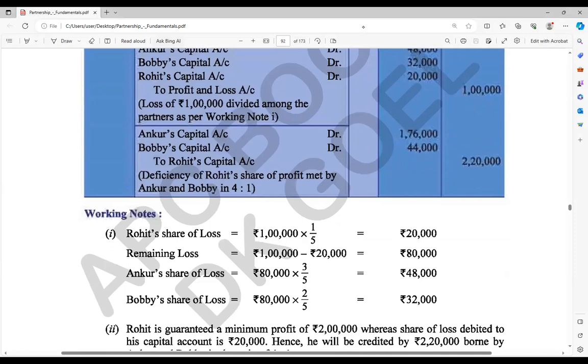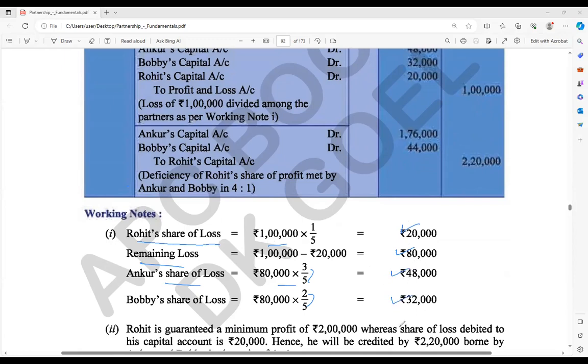Now see, as per the loss, we are calculating 1/5 in the working note. So Rohit's loss will be 20,000, right? And the remaining loss for them is 80,000. For Ankur and Bobby, the loss should be 3/5 and 2/5, as their ratio was 3:2. So 48,000 and 32,000.